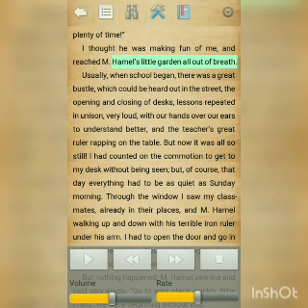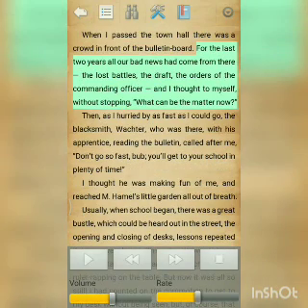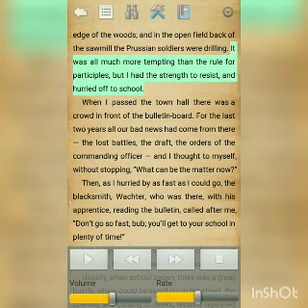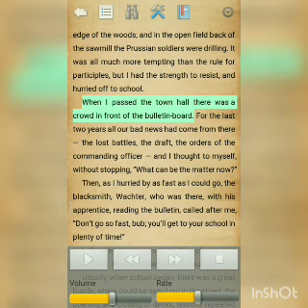In these lines, the writer talks about his journey from his home to the school. As he started to school, he passed the town hall. A town hall is a kind of public place where people gather for entertainment and for any sort of social function.